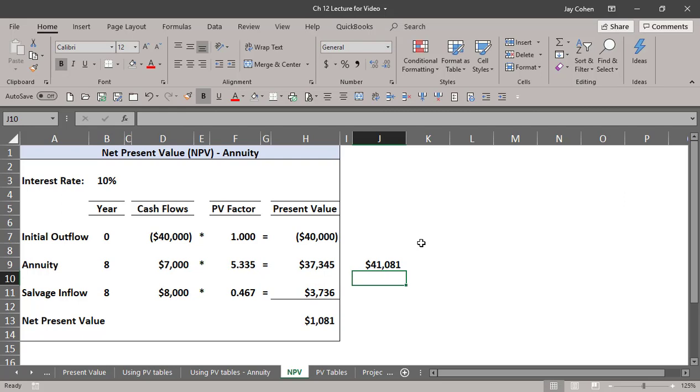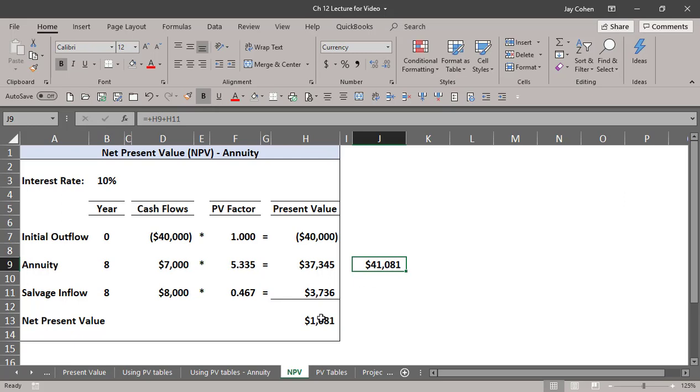I would have paid $41,000 for this investment and still gotten my 10%. At $41,000, I would have earned 10%, but it's only asking for 40. That's actually a deal. That means I'm doing better than 10%. I would have paid more, which means it's doing better than 10%.